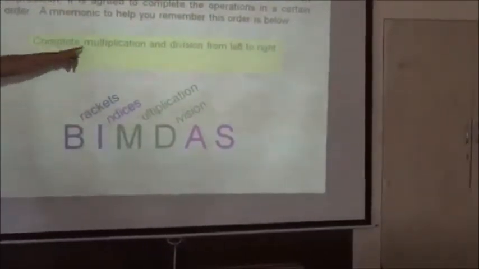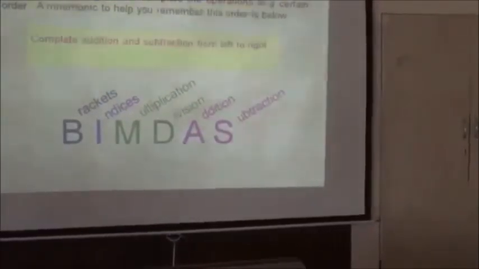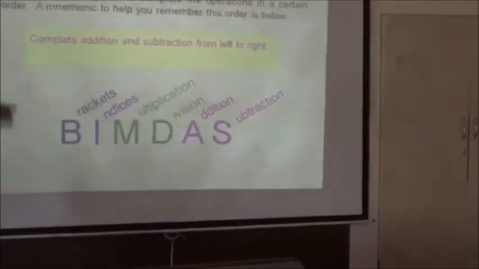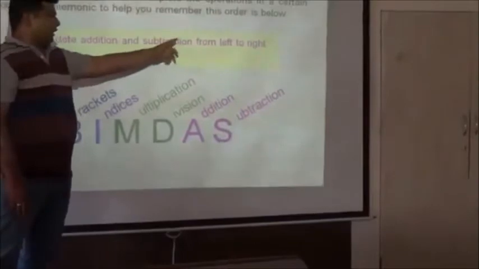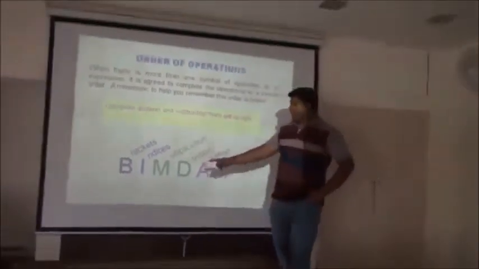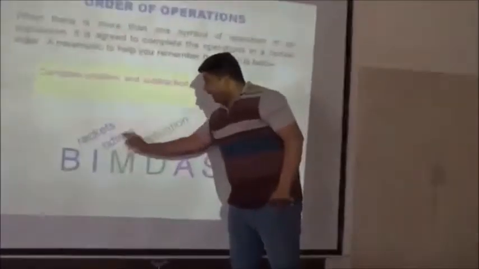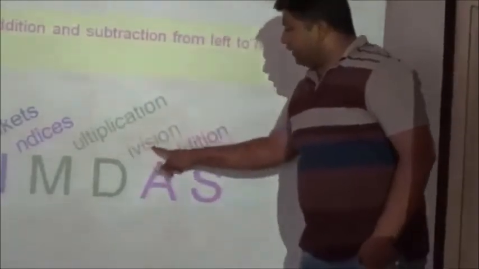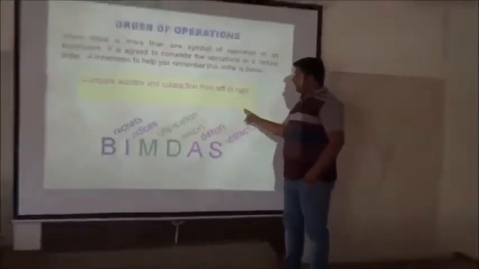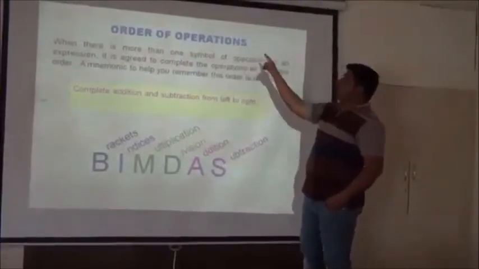Complete multiplication and division from left to right. If the first is division, apply division; if the first is multiplication, apply multiplication. Then complete addition and subtraction, also from left to right. So BIMDAS indicates brackets first, then indices, multiplication or division from left to right, then addition and subtraction from left to right. This is the order of operations in a very simple form.